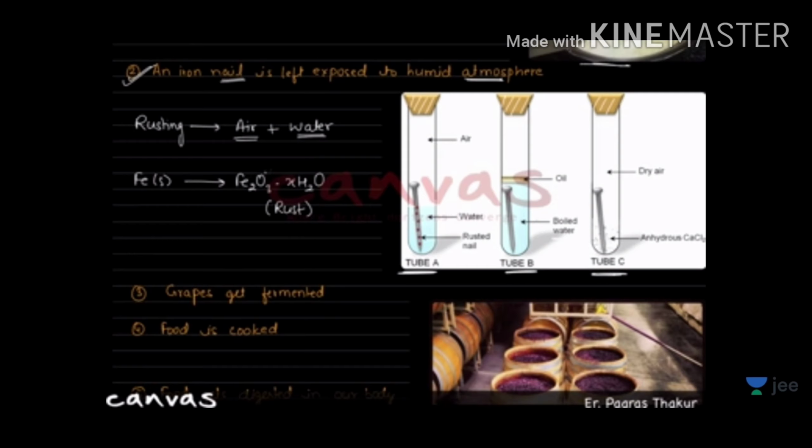So you can see the rusting will occur only in first test tube, that is test tube A, because in test tube A both air and water are present, and for rusting air and water both are needed. Here you can say iron is completely converted into a new substance, that is rust.